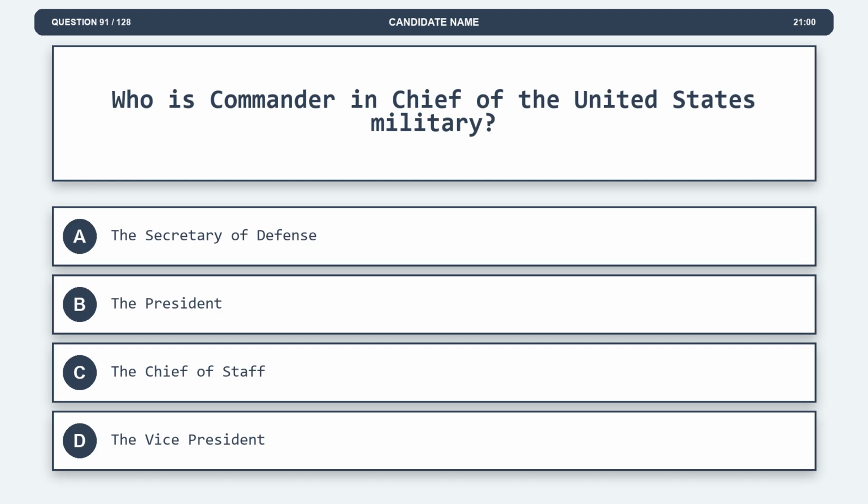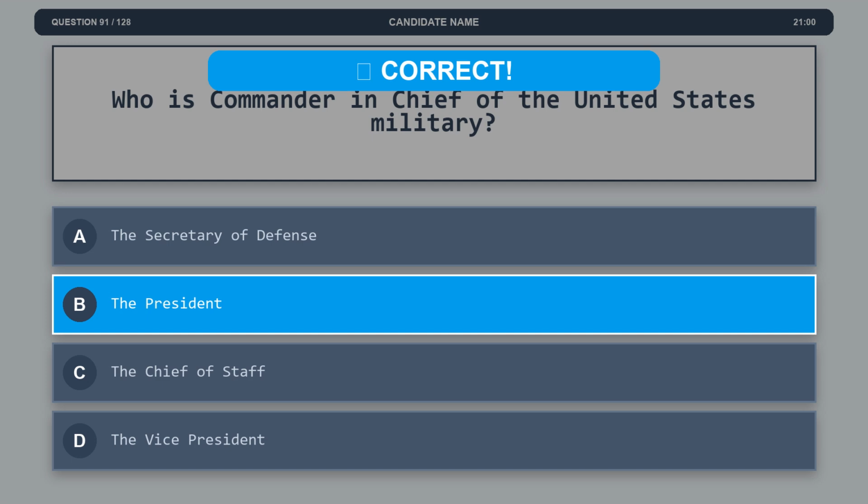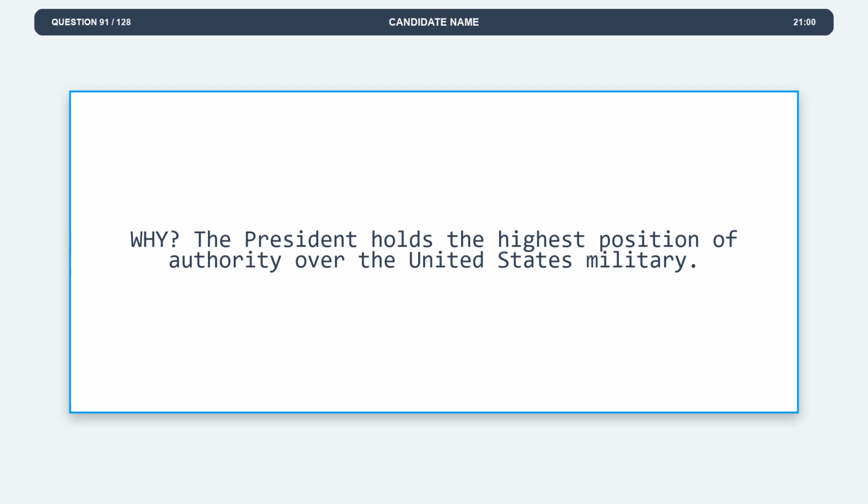Question 91. Who is Commander-in-Chief of the United States military? Option A, the Secretary of Defense. Option B, the President. Option C, the Chief of Staff. Option D, the Vice President. The correct answer is option B, the President. Explanation. The President holds the highest position of authority over the United States military.